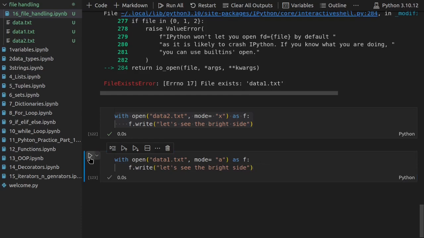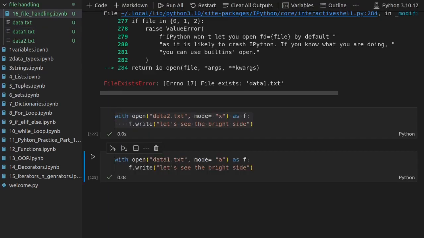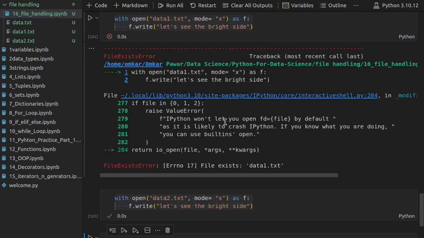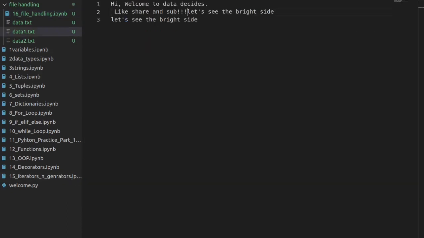Inside append mode, let's see how our data looks. As you can see, our data has been updated. I have added "let's see the bright side" inside this function again, but I think it should go to the new line, so I can add \n here, and now let's see what happens. As you can see, I have added "let's see the bright side" to the new line.